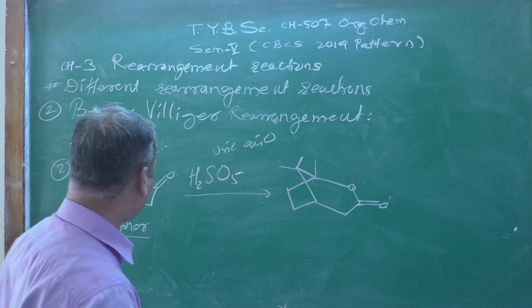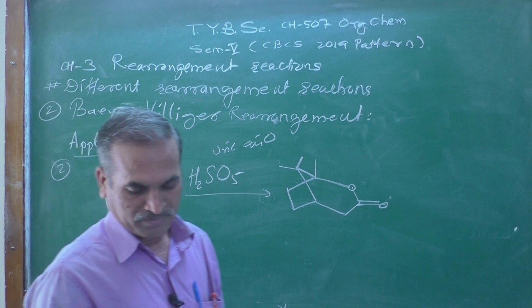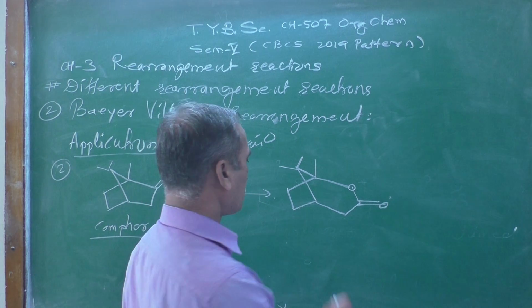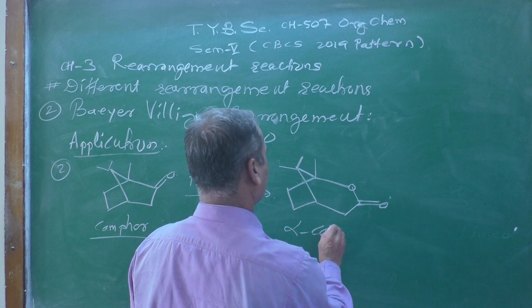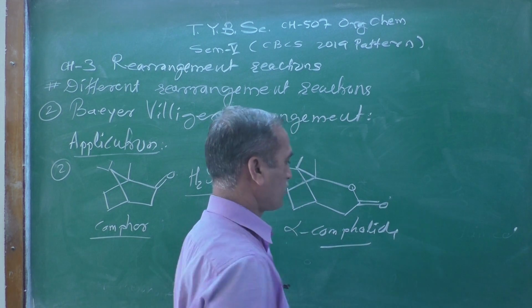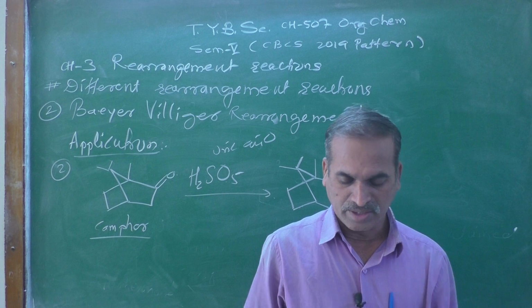So this is camphor, and after the reaction we get alpha-campholide. Alpha-campholide will be obtained in this reaction.